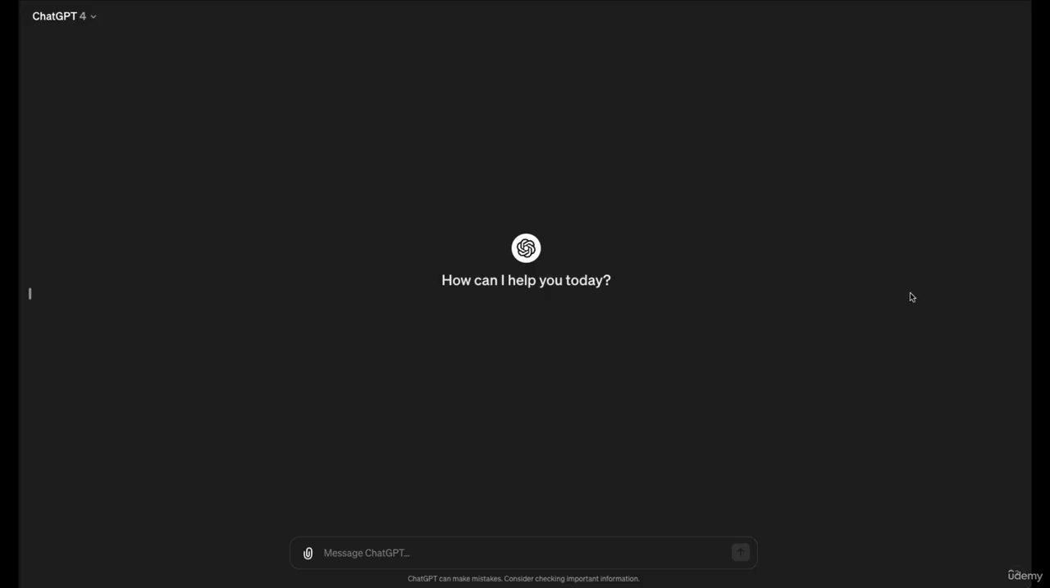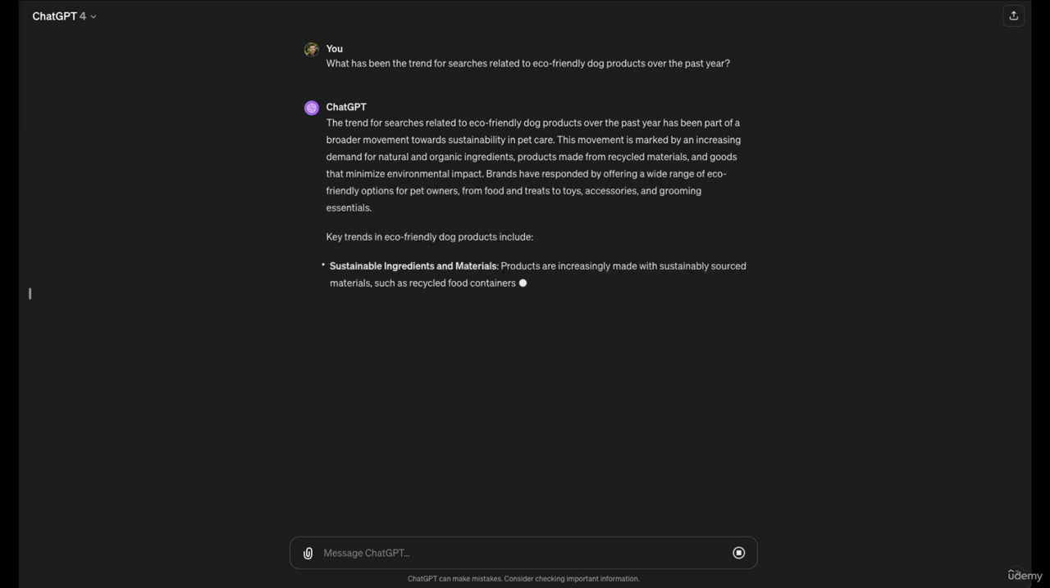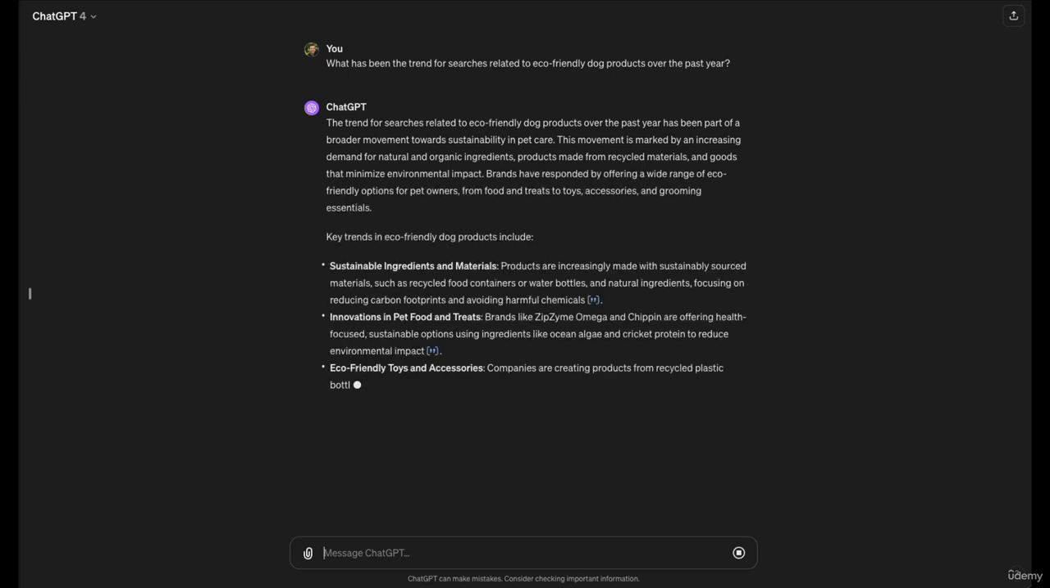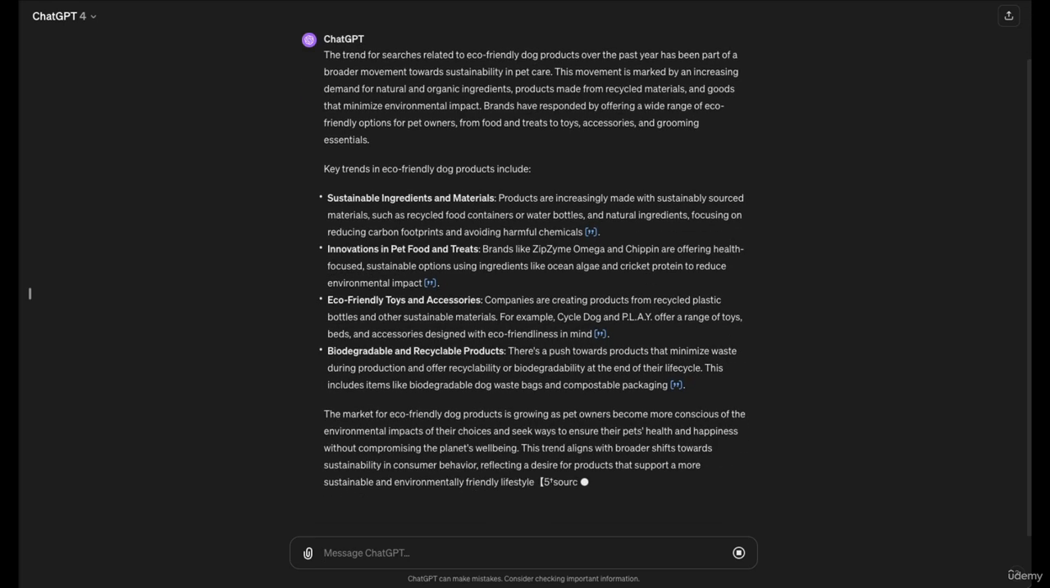Let's use ChatGPT to analyze the trend for eco-friendly dog products. I'll ask, what has been the trend for searches related to eco-friendly dog products over the past year? While ChatGPT simulates responses based on its training data, it can guide us on choosing topics to address in our posts, questions to answer, but also what not to choose to avoid writing for nothing.